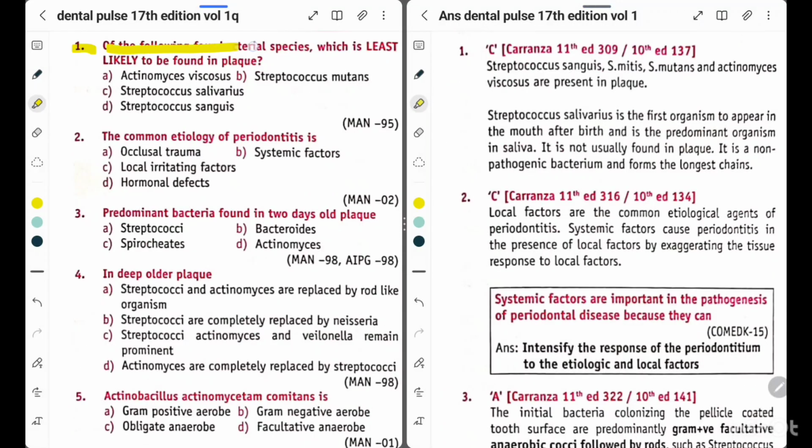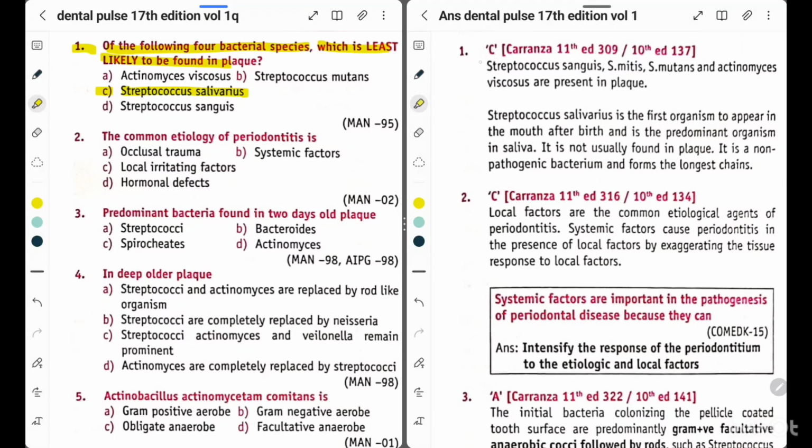Of the following 4 bacterial species, which is least likely to be found in plaque? Option A, Actinomyces viscosus. Option B, Streptococcus mutans. Option C, Streptococcus salivarius. Or option D, Streptococcus sanguis. So the answer is option C, Streptococcus salivarius.